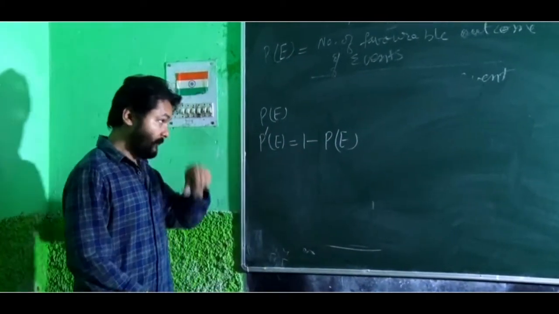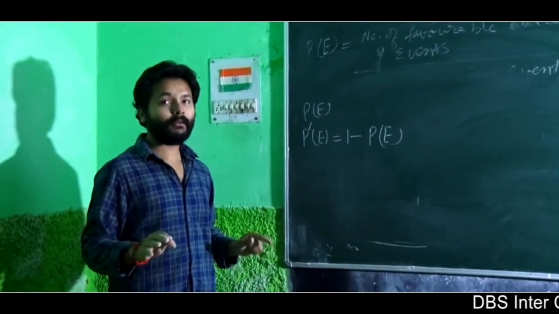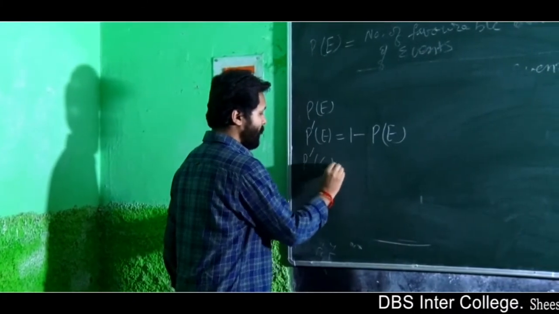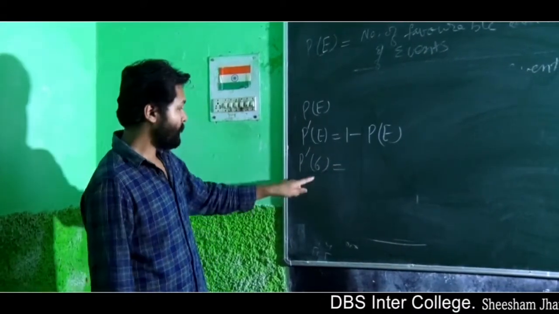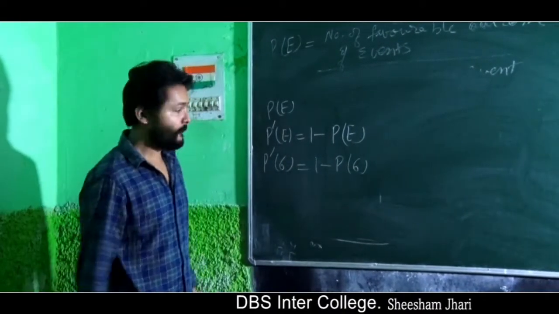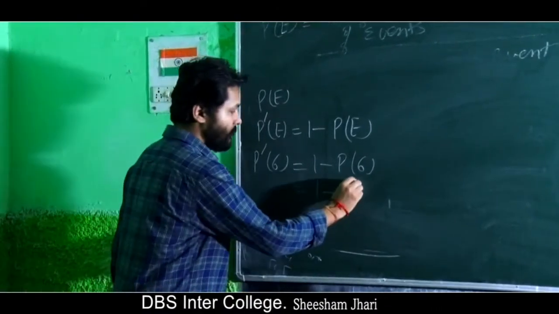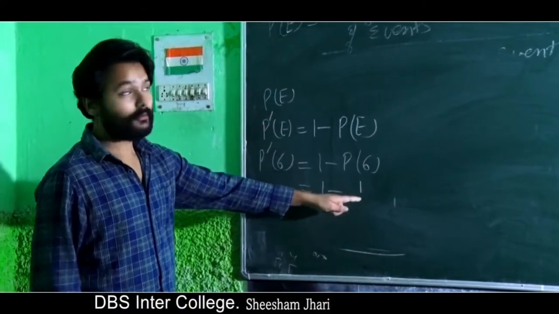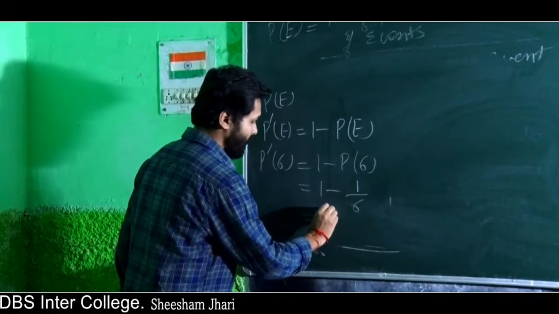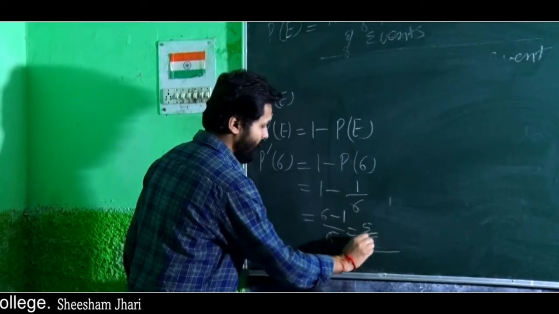Okay, that means if I say in a dice question, what is the probability of not getting 6? It will be 1 minus probability of getting a 6. Okay, so 1 minus probability of getting a 6 is 6 can become only once and total number of events are 6. So it will be like 6 minus 1 upon 6, and which is 5 by 6.